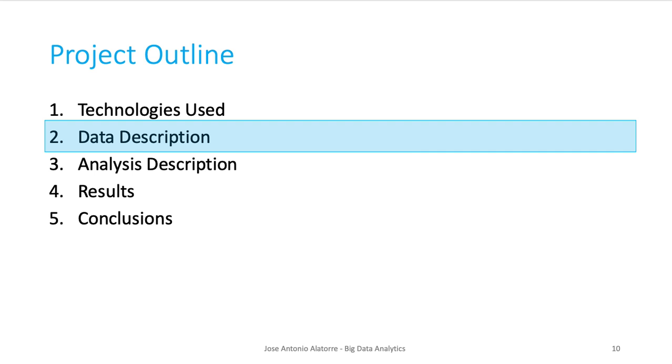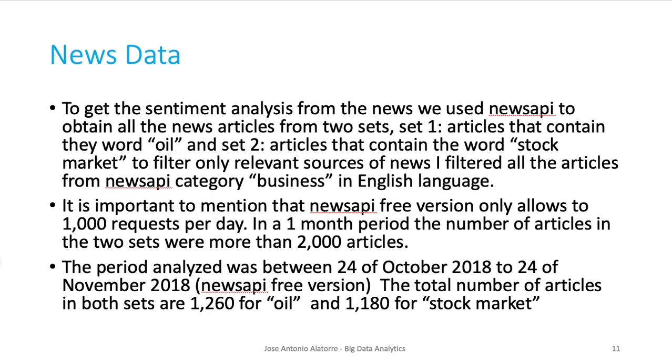Okay. So now, going through the data that we're going to have using these two APIs, we have the news data. The News Data API only allows us to get news articles for a 1 month period and also 1,000 requests a day. So we are only going to use 1 month, from the 24th of October to the 24th of November.